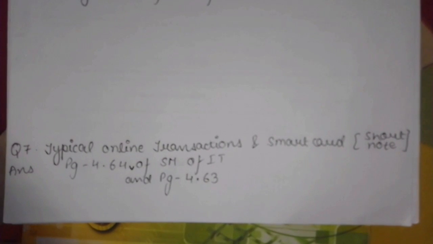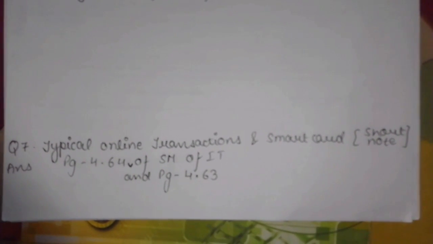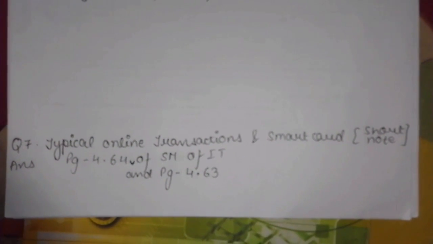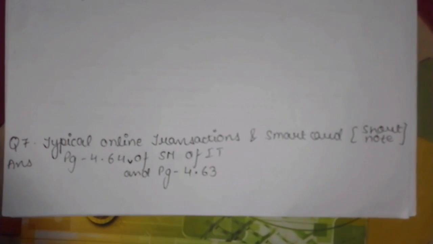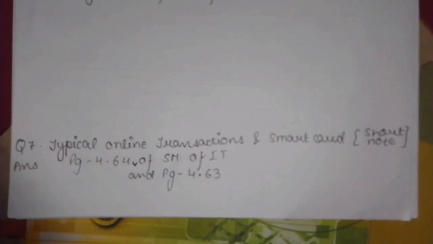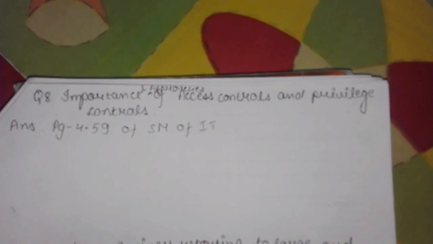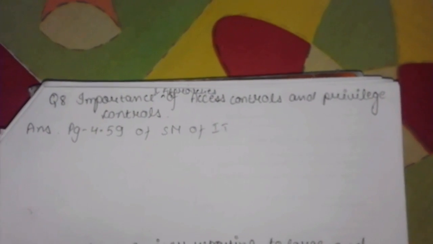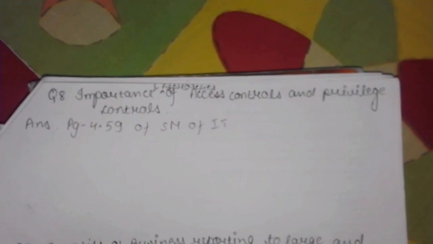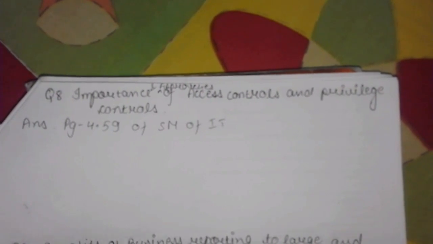Question number 7 is typical online transactions and short note on smart cards. Its answer can be found on page number 4.64 and page 4.63 of the study material of IT. Question 8 is importance and approaches of access control and privilege control. Its answer can be found on page number 4.59 of the study material of IT.